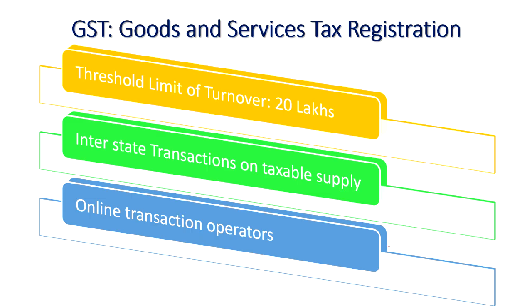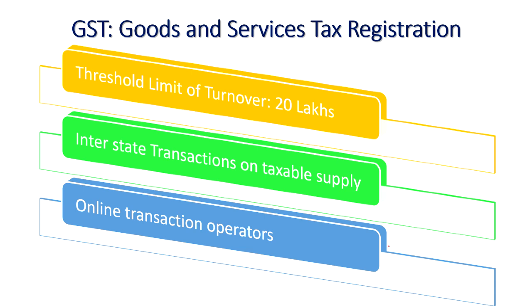Now we will see who has to go for registration of goods and services tax. There are three major components on who has to go for registration under the GST Act. The first one is the threshold limit of turnover. If it exceeds 20 lakhs, you have to go for registration under goods and services tax.